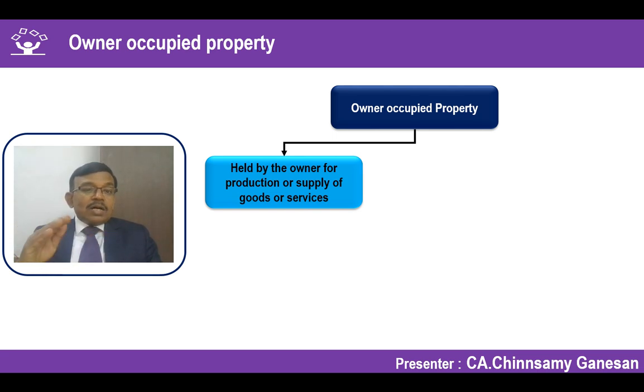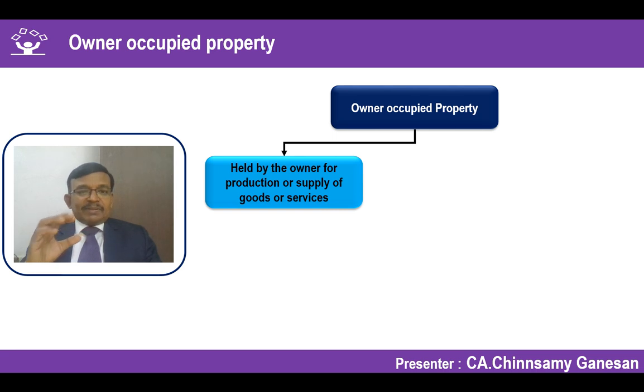Where it will move out from this standard to other standards, we should consider the related or connected standards, and whatever definition is coming in, also what is the related or connected definition. That's the way in which you have to prepare yourself when you apply Ind AS in practice, when you advise your clients, or if you are a student when you are preparing for your examination. Never ever study a standard on a standalone basis. It should be connected with the related standards and understood. Then only it will always be fresh in your mind.